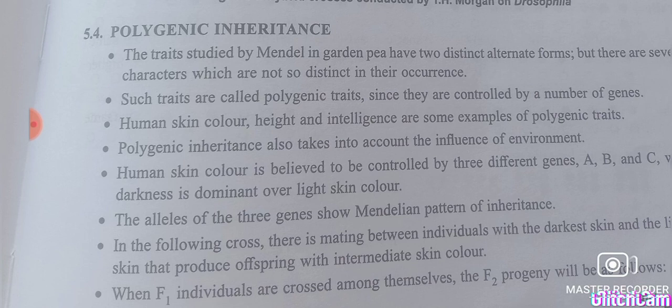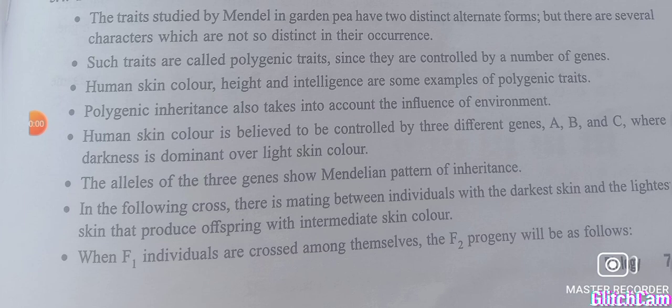But polygenic inheritance says that there are more than one gene which control the character. So that is the difference between multiple allelism and polygenic inheritance.